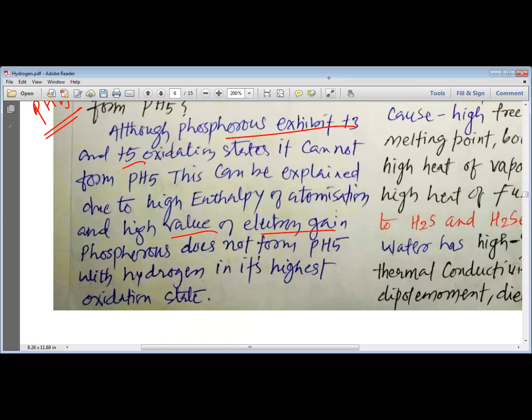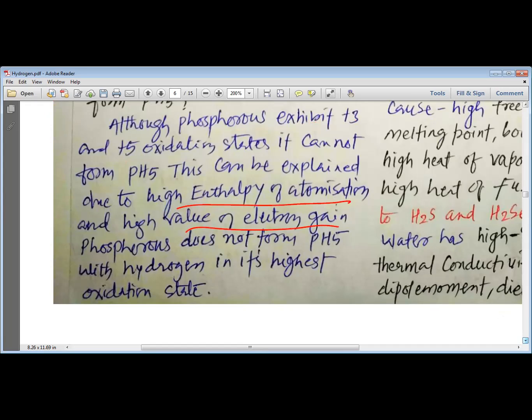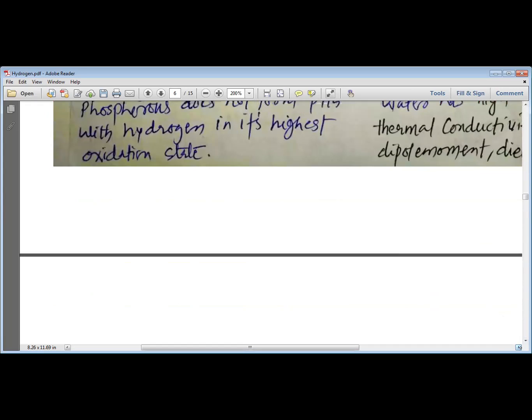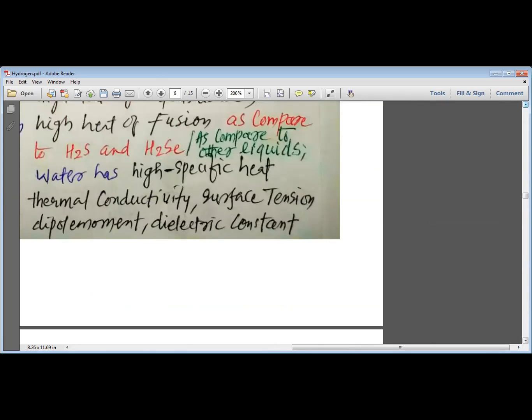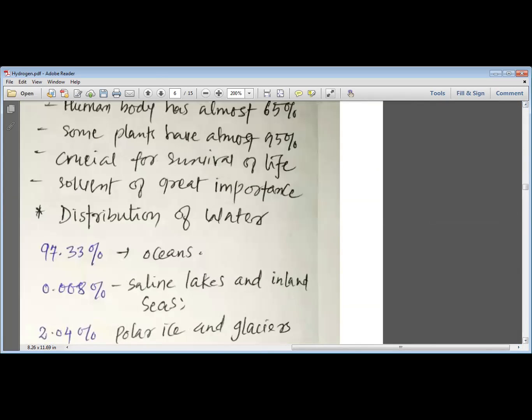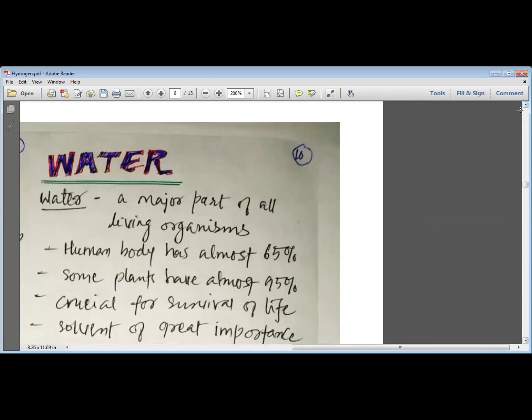So this is a question of knowledge. Please remember it. You need to remember that phosphorus cannot make PH5 because of the high enthalpy of atomization and high value of electron gain enthalpy. So please remember these answers. There is no logic to understand, but you just need to remember the condition of phosphorus.